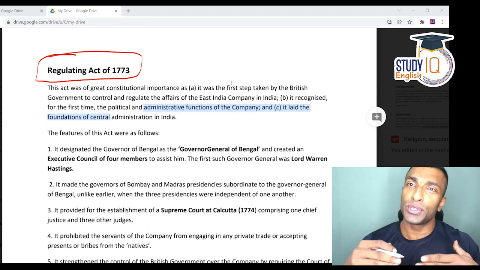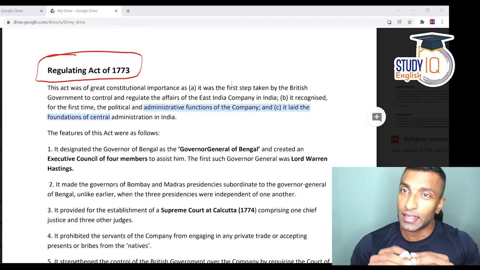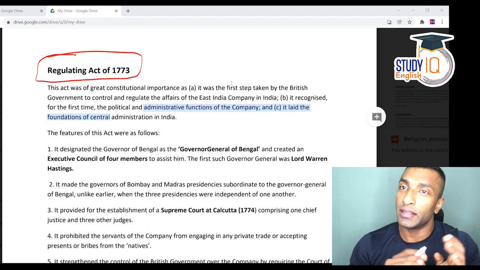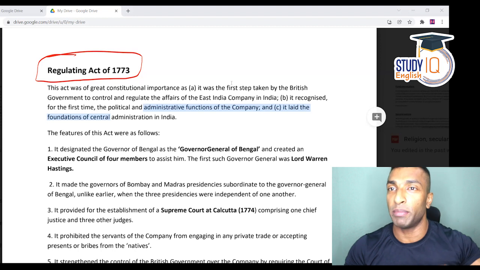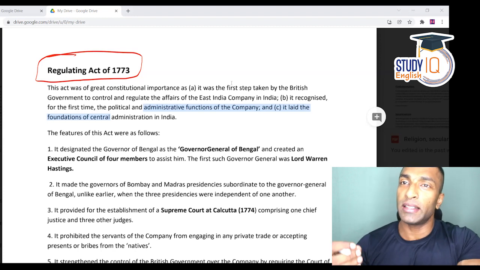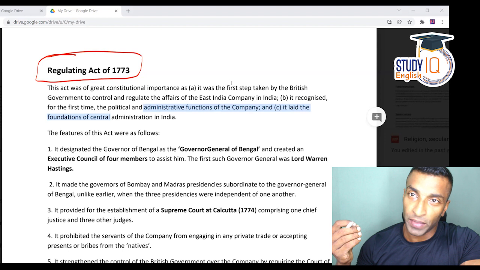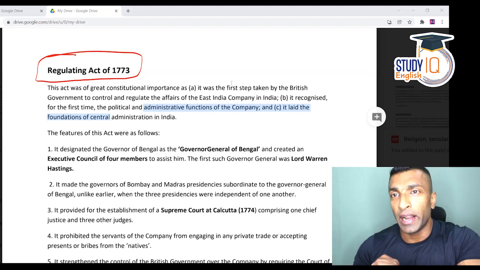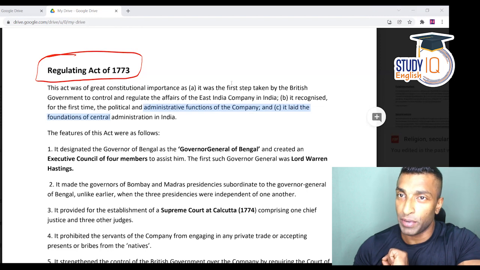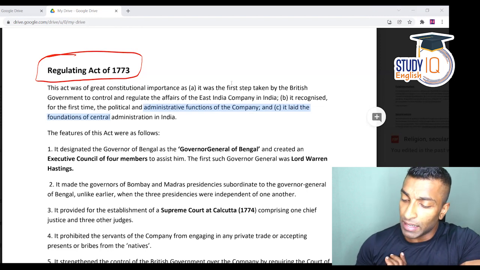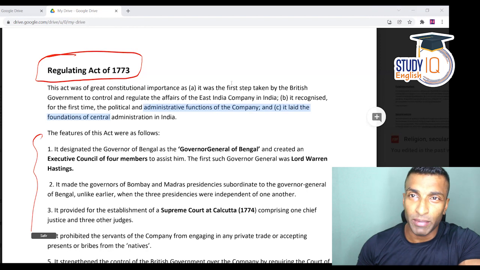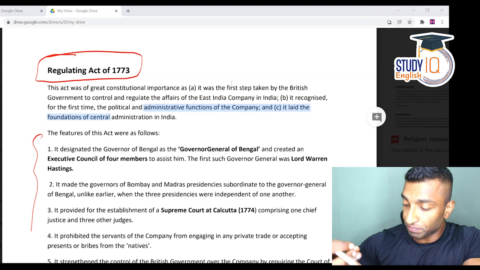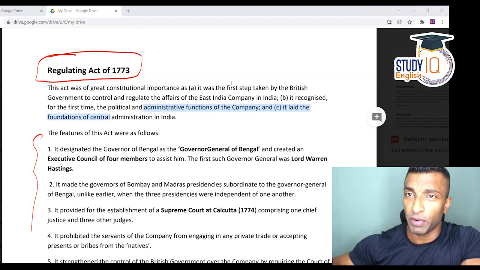Now the question is, who is going to regulate whom? It is the East India Company that is going to be regulated by the Crown or the British Parliament. The British Parliament is going to regulate the activities of the East India Company in India. Okay, so the act was passed by the Parliament to regulate the affairs of the East India Company in India. I'll be discussing various provisions. These I've taken from Lakshmikant, exactly the same thing. But the most important points I'll discuss first, and then we will come to these provisions as well.